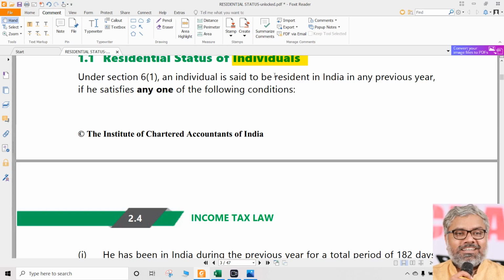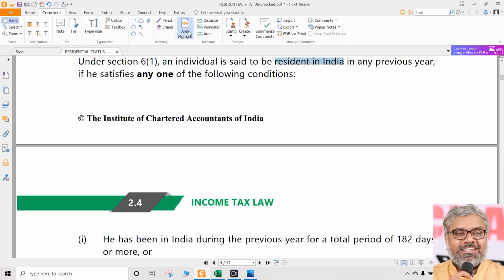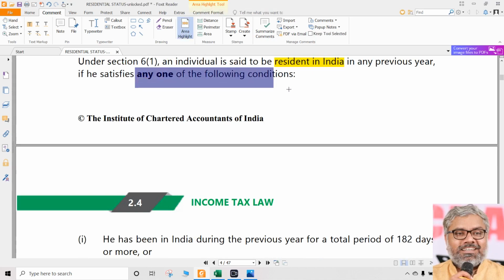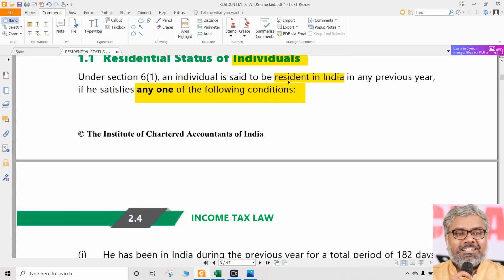While determining, when is a person called a resident in India in a previous year? If that person satisfies any one of the following conditions. Very important words here, already in bold. If that person satisfies any one of the following conditions, not necessarily both. One of them is enough.